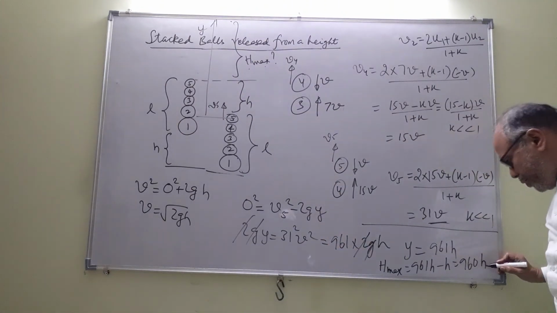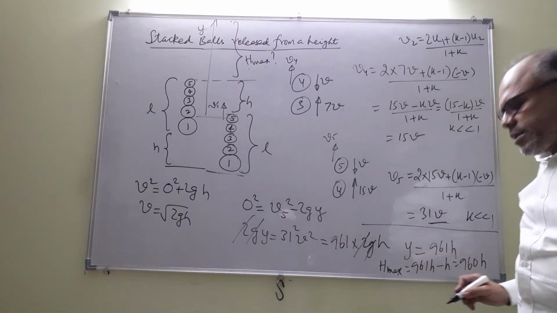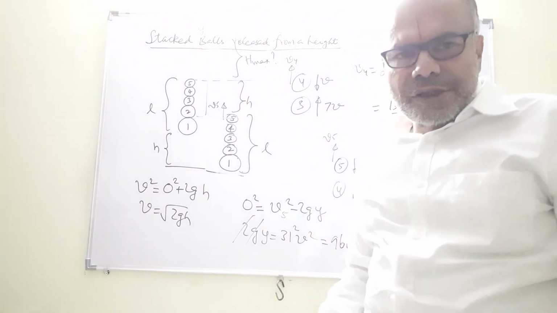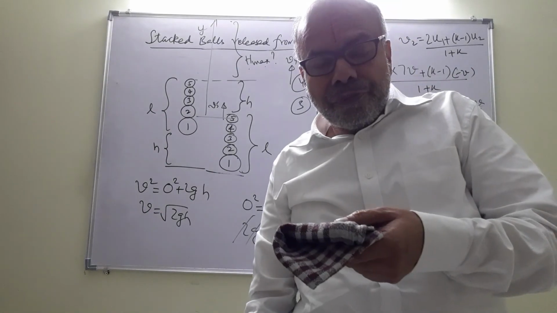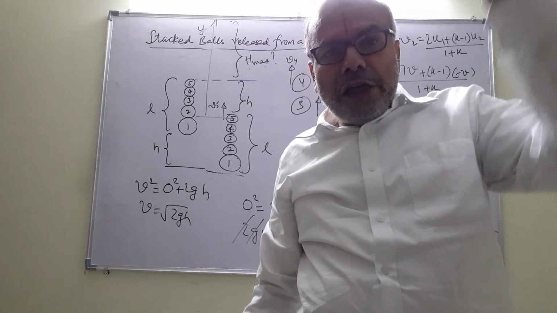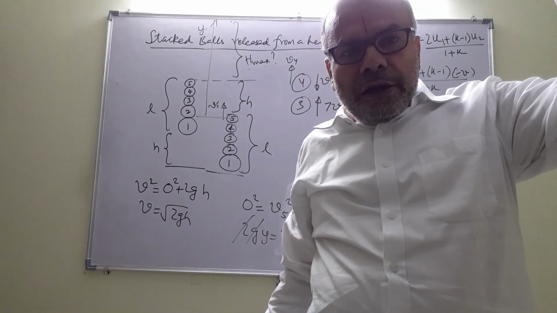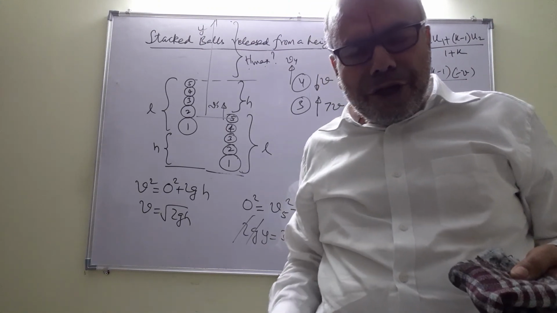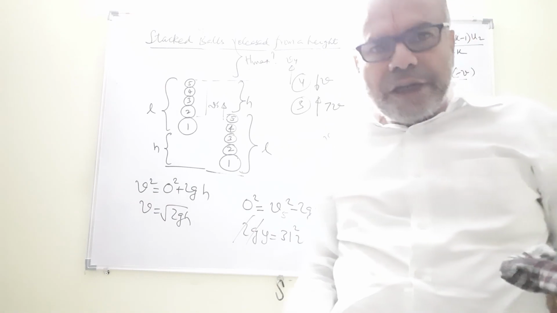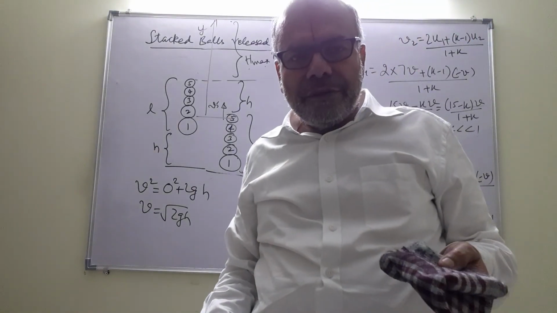Put h equal to 1 meter and get h max as 960 meters. That's nearly a kilometer. So drop it from 1 meter above the ground and the topmost ball can rise up to a height of 960 meters, nearly a kilometer. It's quite a mind-boggling figure. Thank you.